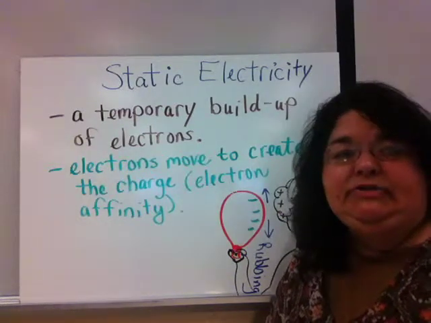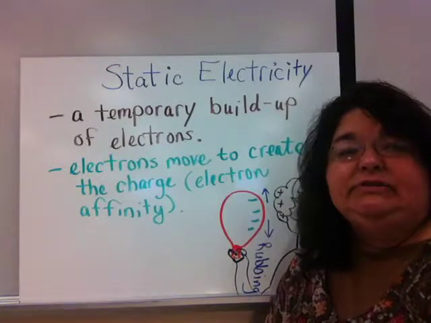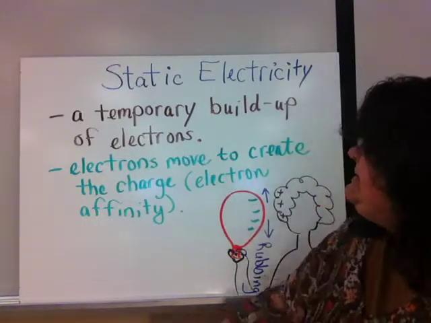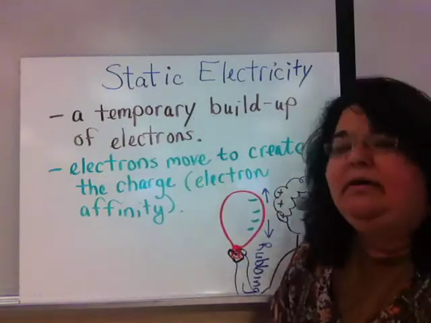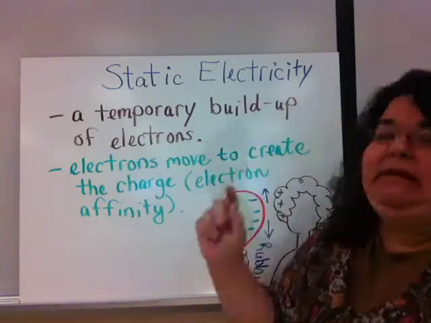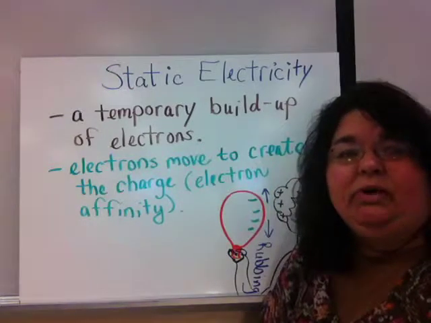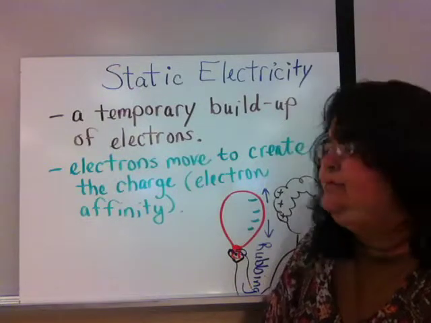When talking about electricity, we need to look at the two different types of electricity. The first type is static electricity. Static electricity is a temporary buildup of electrons. Now, the word temporary means that it doesn't last forever, and a buildup means that it doesn't travel anywhere. Once it is present, it stays on that object.